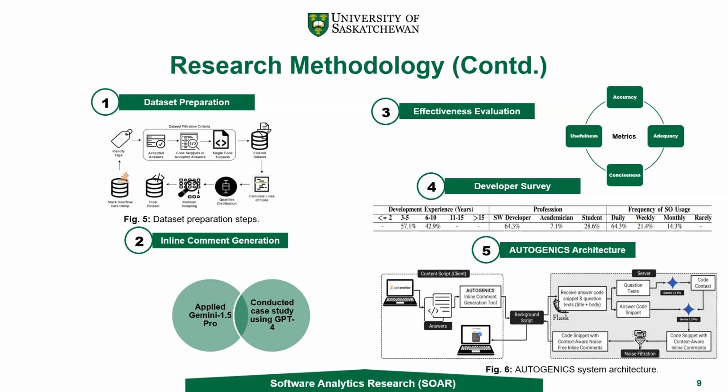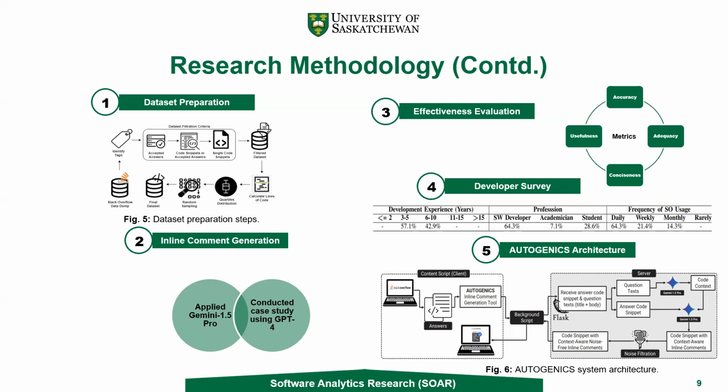And here is the system architecture of our Autogenics tool. The client actually passes the answer code snippet and question text to the backend for generating inline comments, where the backend server, which was developed using Flask, received those and divided them into 2 parts.